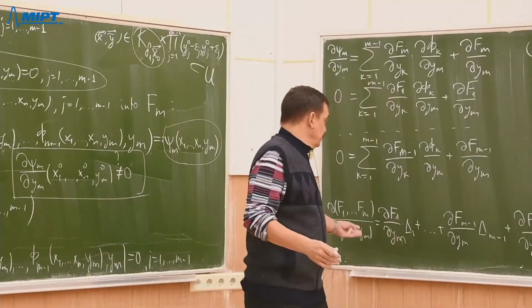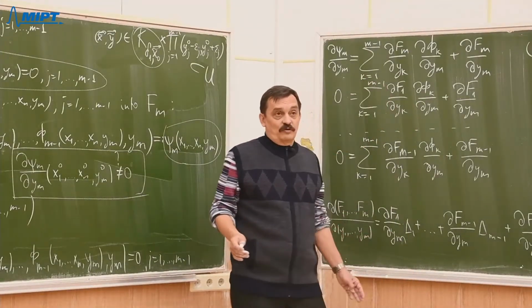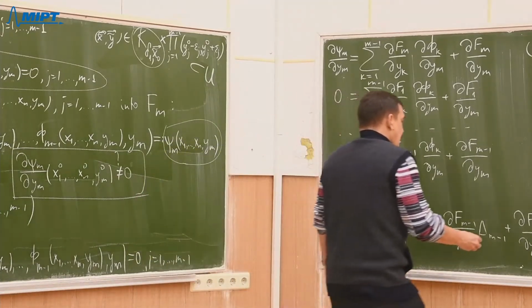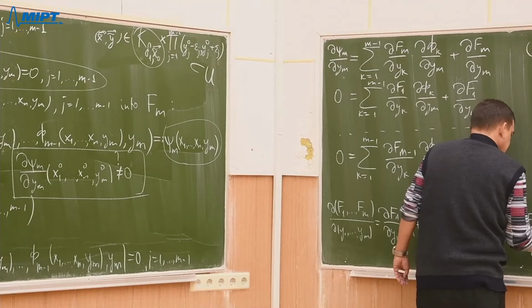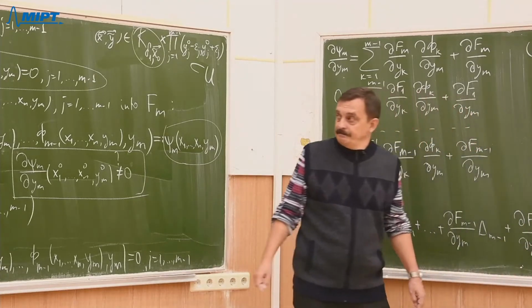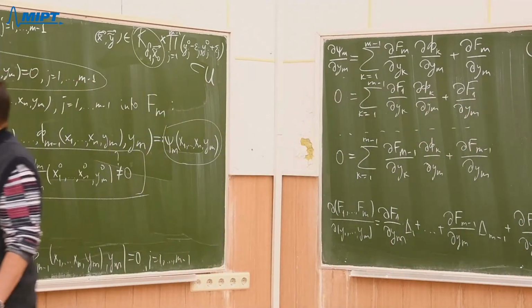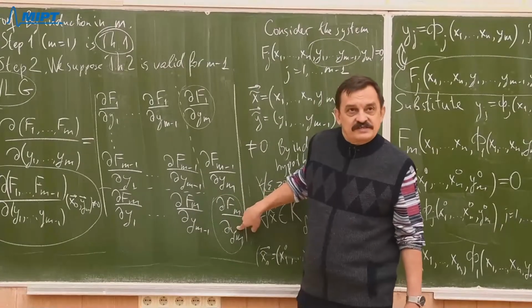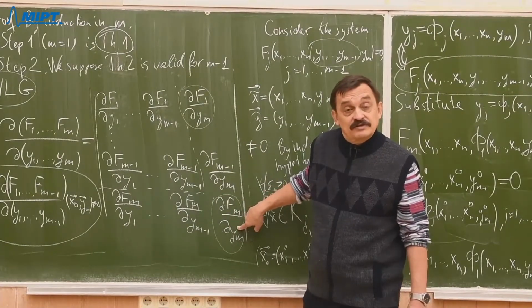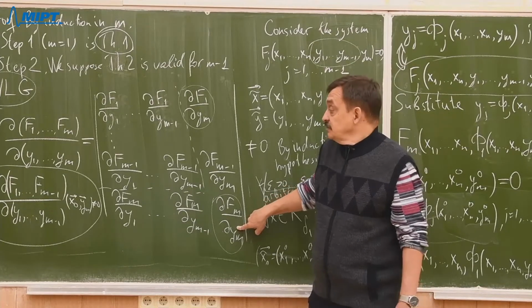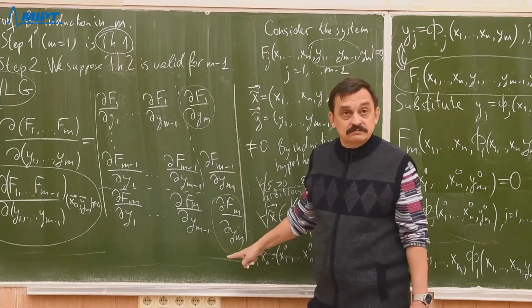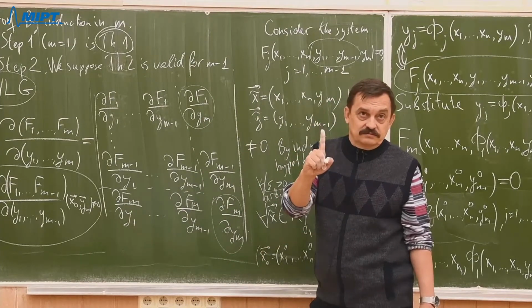So that is the property of determinant, right? Now, what is delta m? Delta m is algebraic complement of this last element of this column, right? So minus 1 to the power m plus m is 1, right?